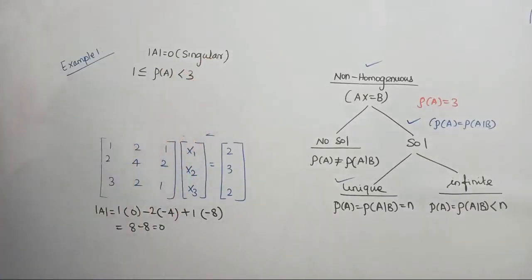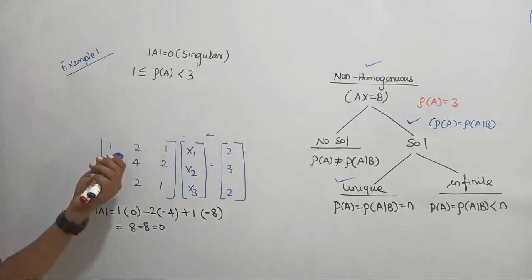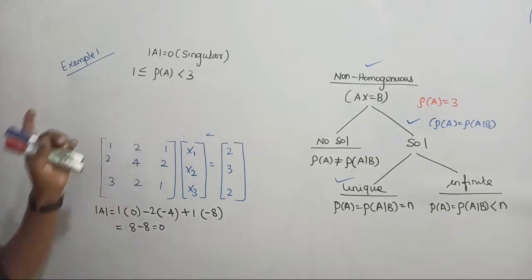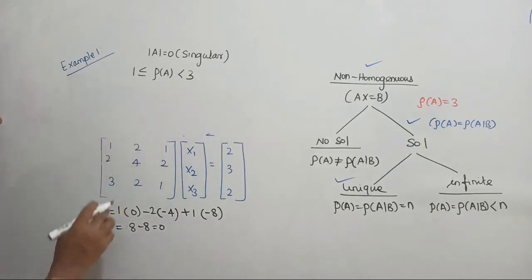அப்ப rank of A oda value என்ன வந்திருக்கு? It is less than 3. அப்ப என்னவா இருக்கலாம்? Either it might be 2 or it might be 1. There are two chances. அப்ப நீங்க என்ன பண்றீங்க? Subsquare matrix எடுத்து அதுக்கு determinant find பண்ணுங்க. Subsquare எடுத்துக்கலாமா? Subsquare 2 cross 2 matrix.